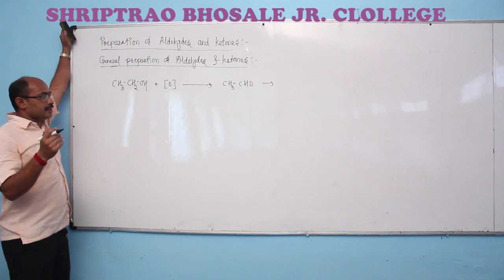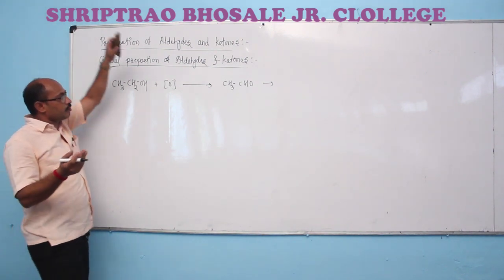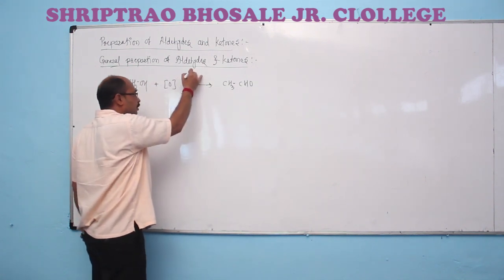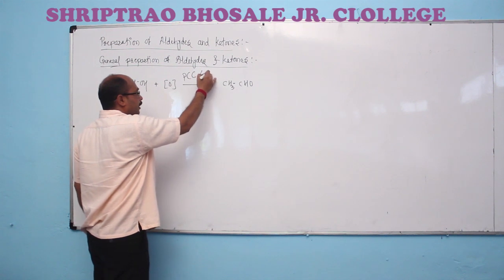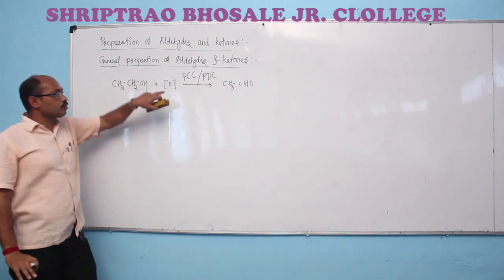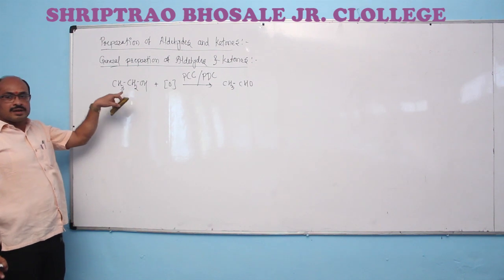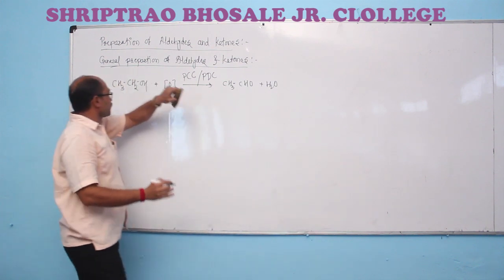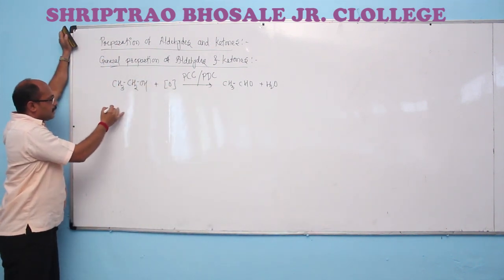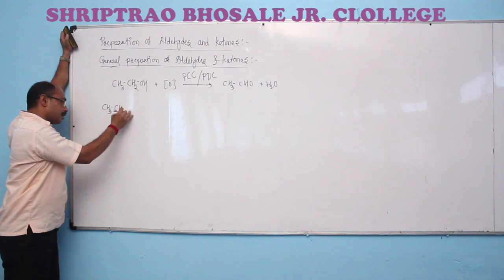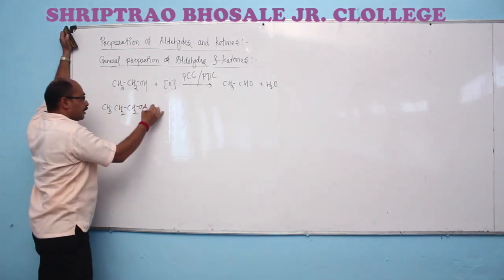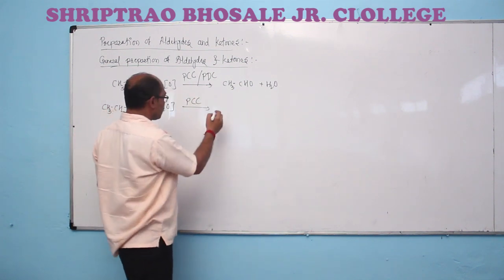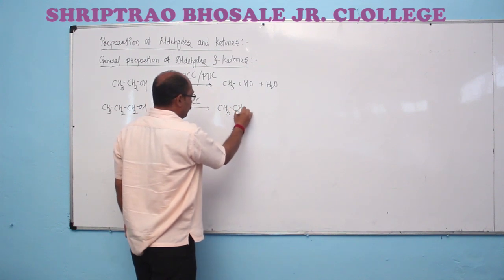To prevent that further oxidation, we have to conduct this reaction in presence of a suitable oxidizing agent. It is pyridinium chlorochromate or pyridinium dichromate. These are the suitable oxidizing agents which oxidize primary alcohols to corresponding aldehydes. For example, n-propyl alcohol on oxidation in presence of pyridinium chlorochromate gives the formation of corresponding propanal.